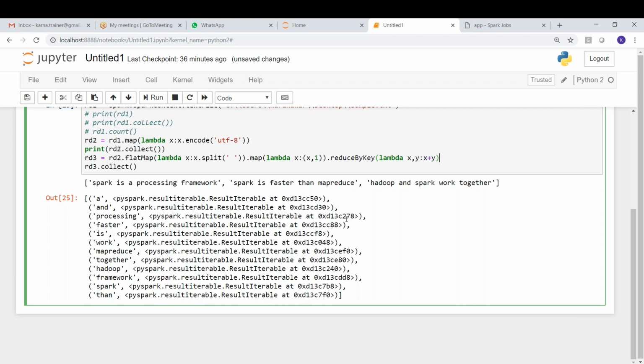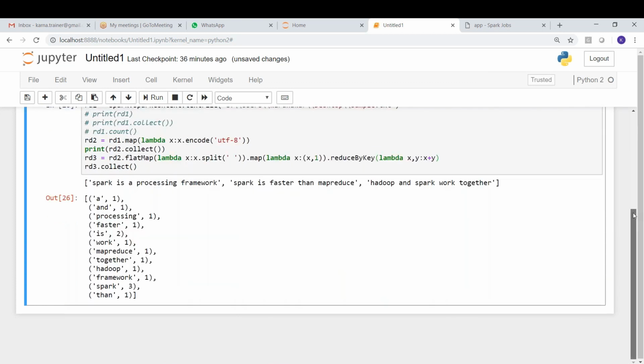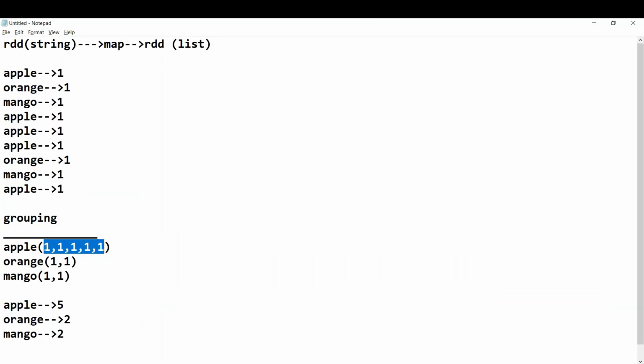Just let me print this. After that, I will explain what this reduceByKey is doing. Okay, so can you guess what this function is doing? We are using two variables x and y. The first one will go into x and the next one into y. They will be added, and again the third element will be added. Likewise, it will continue as long as there are elements in the given list. Got it, guys?